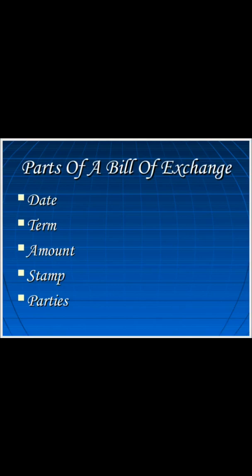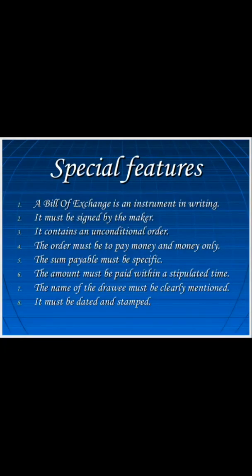It is duly stamped also, and the parties are mentioned too: the name of the drawer, the person who has made or created the bill of exchange, and the drawee, the person who has to make the payment after a particular period of time, are also mentioned in the bill of exchange.